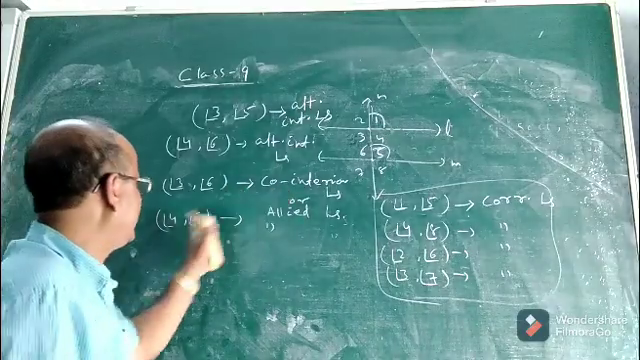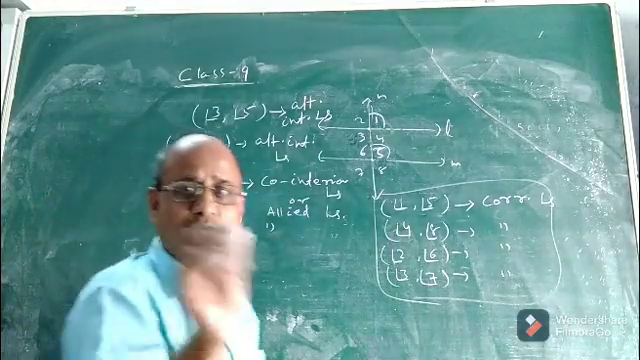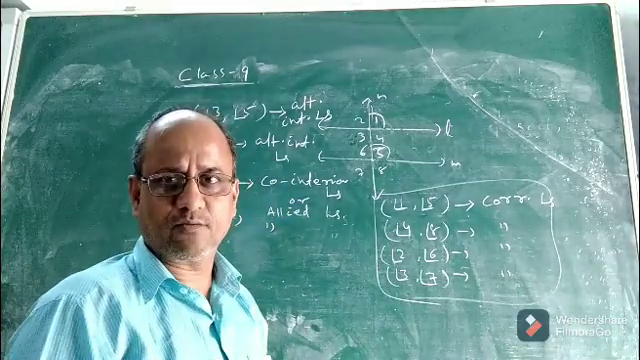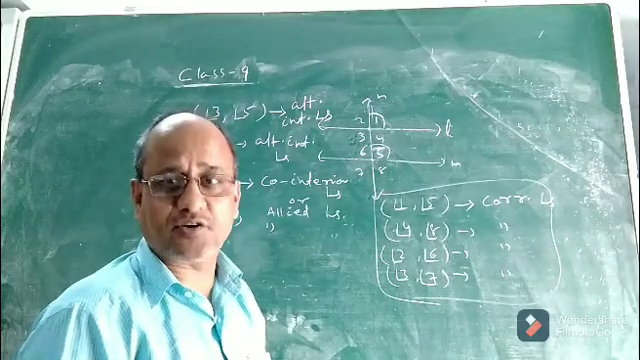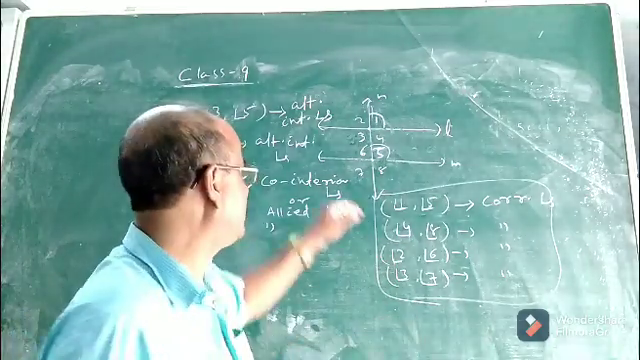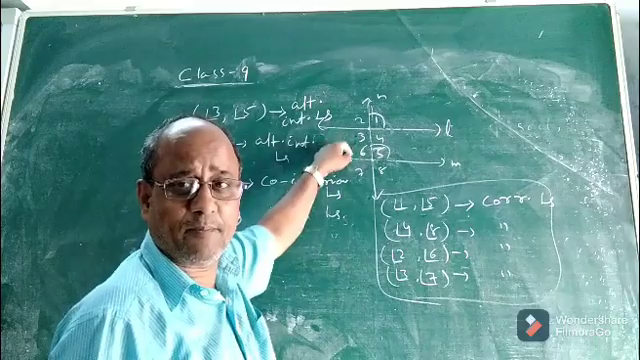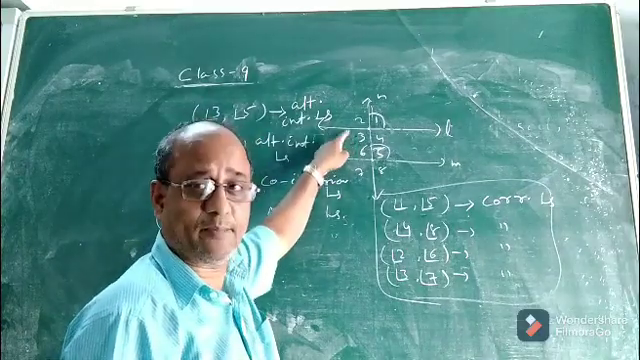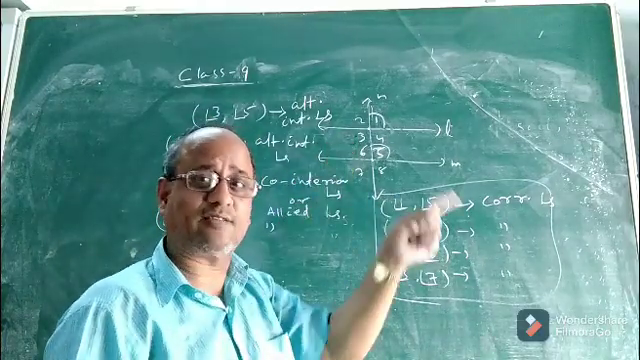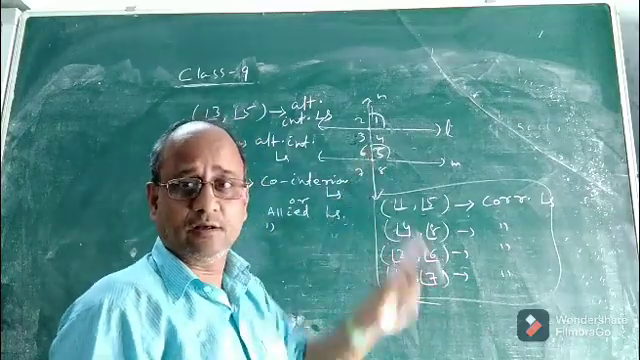Now 3 and 6 are co-interior, 4 and 5 are also co-interior. So what is a pair of co-interior angles? Why are they called co-interior or consecutive interior? The reason is, a pair of interior angles lying on the same side of the transversal.